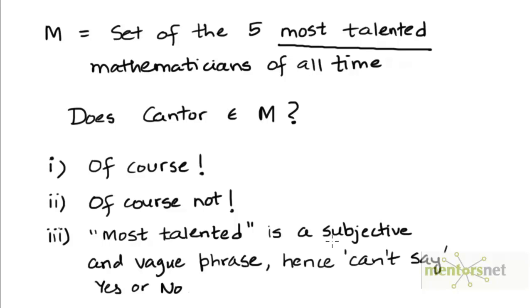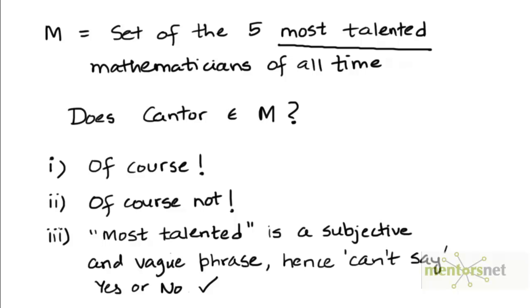Different people can have different definitions of what it means to be more talented. And so according to some definitions, maybe Cantor does belong to the 5 most talented mathematicians of all time. And maybe according to some other definitions, he doesn't belong. So the phrase most talented is a vague phrase. It's not rigorously or precisely defined. And so we can't say whether Cantor belongs to the set M or not. So check the right answer. The right answer is actually the third one.